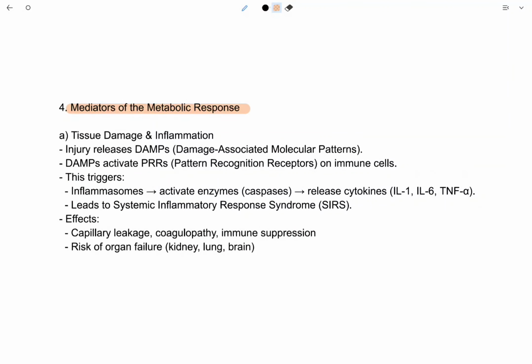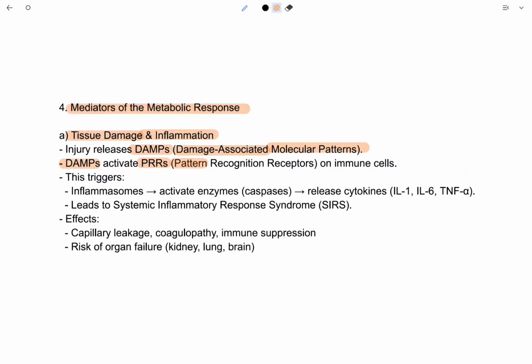Mediators of the metabolic response: tissue damage and inflammation. Injury releases DAMPs. After injury, DAMPs are released. What are DAMPs? DAMPs are damage associated molecular patterns. These DAMPs activate PRRs. What are PRRs?